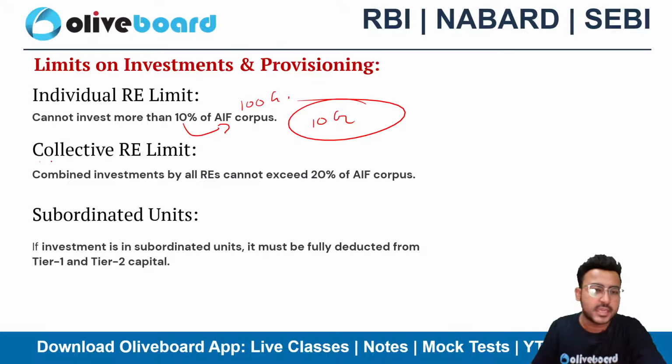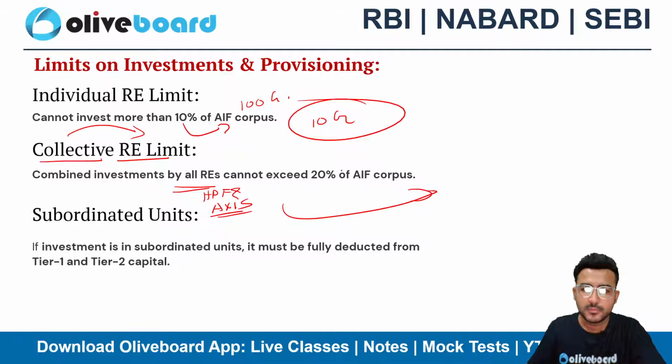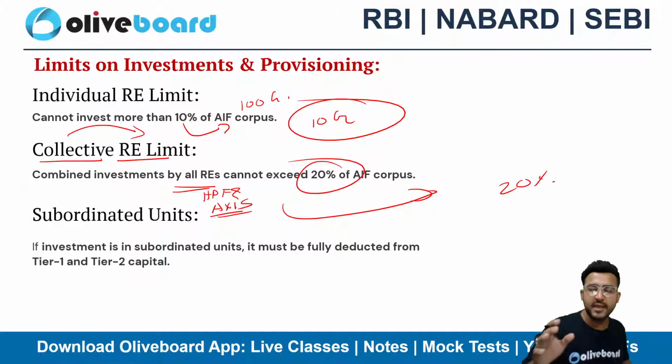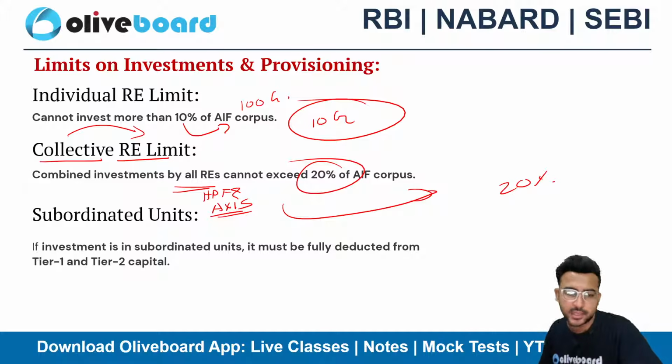However, if you are collectively investing, all the REs like maybe HDFC Bank and Axis Bank are together investing in the AIF corpus, the aggregate limit is 20%. That means in this particular case, if the AIF corpus is 100 crore, the limit will be 20%, that is 20 crore.